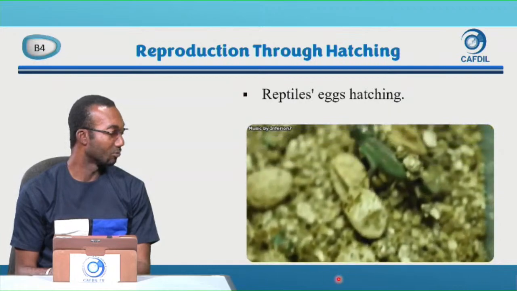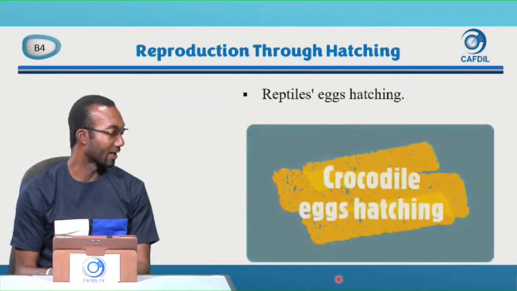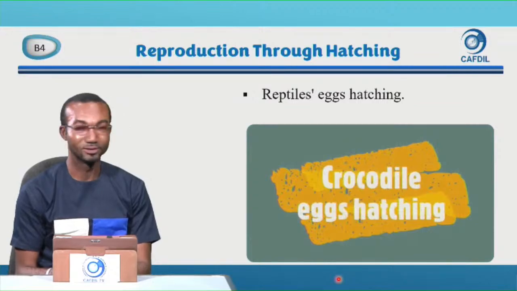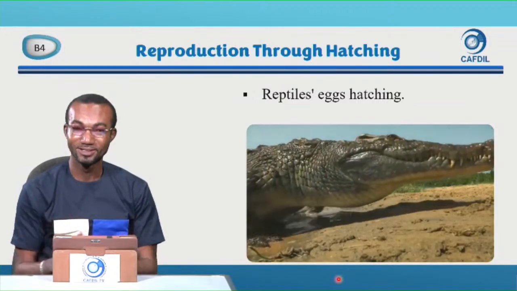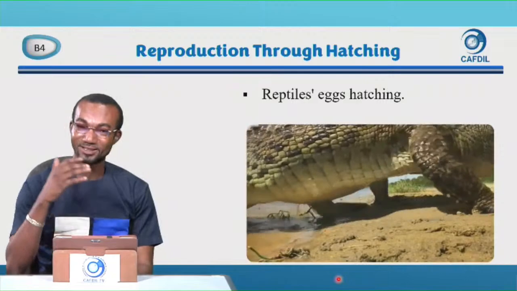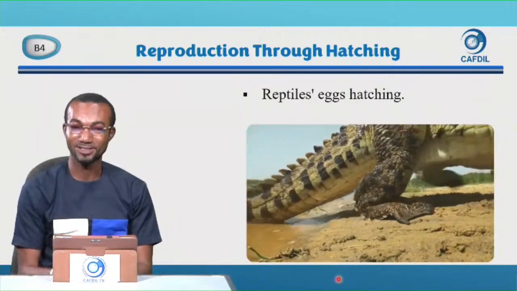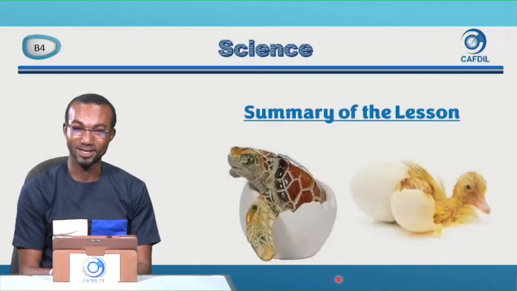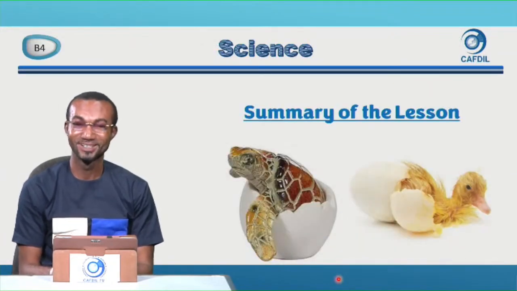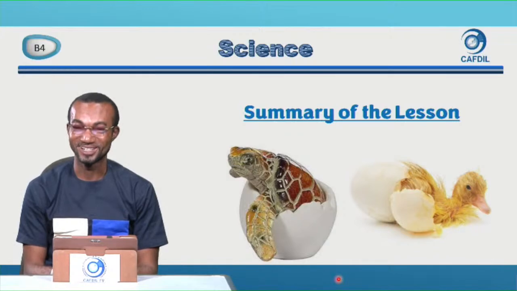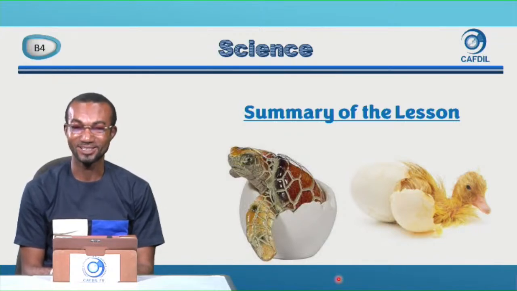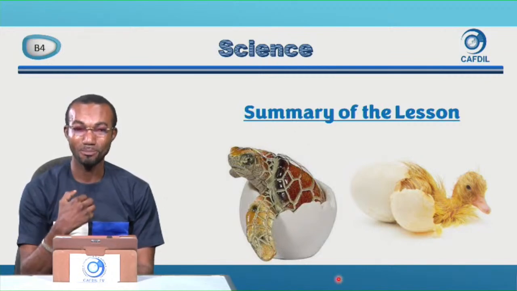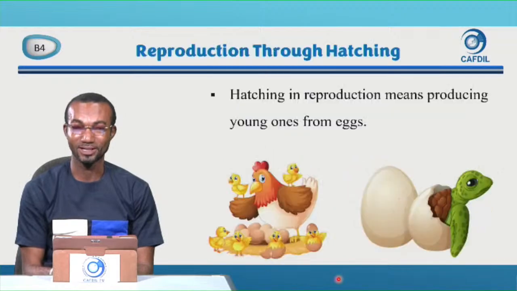So a newborn chameleon from an egg. Good. So Kate, you have seen examples of reptiles and how they also hatch their young ones from eggs. We are almost at the end of the lesson, and we looked at hatching as another way of reproducing young ones from eggs.